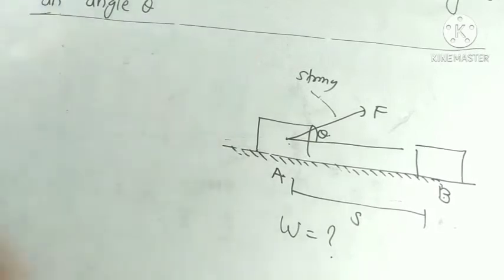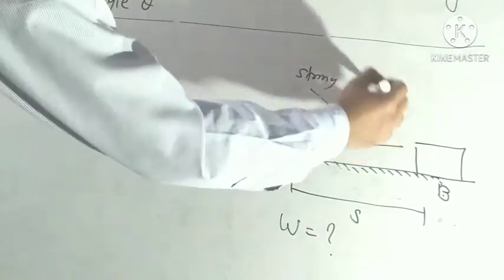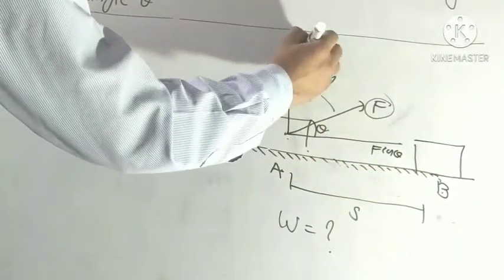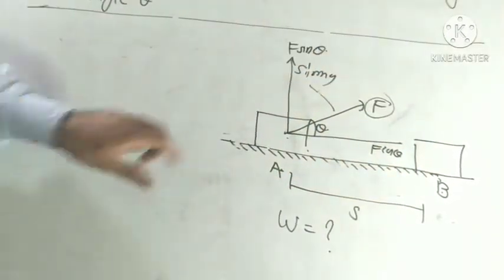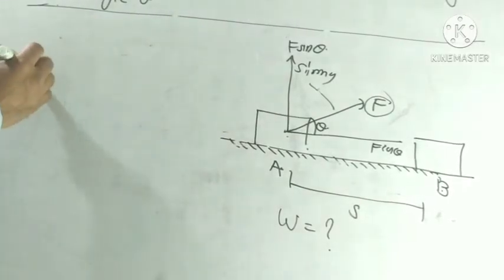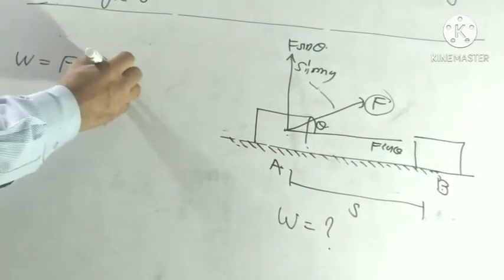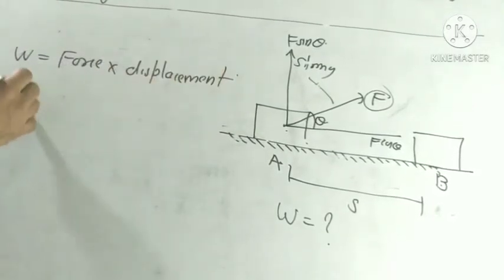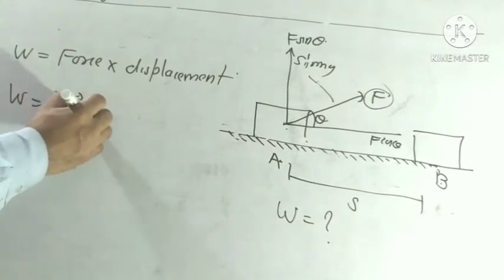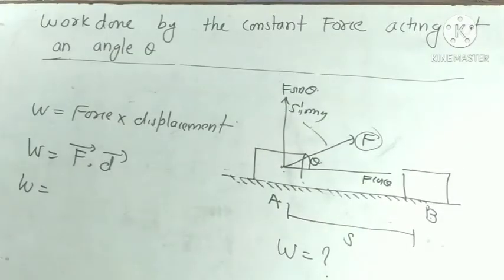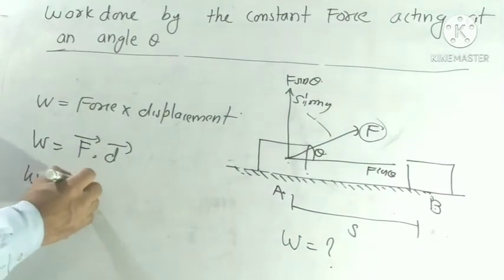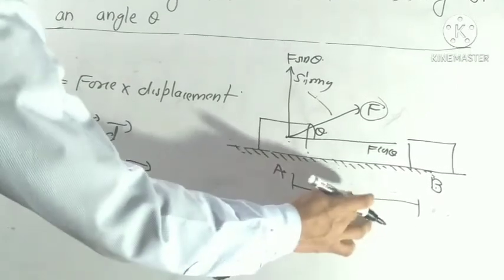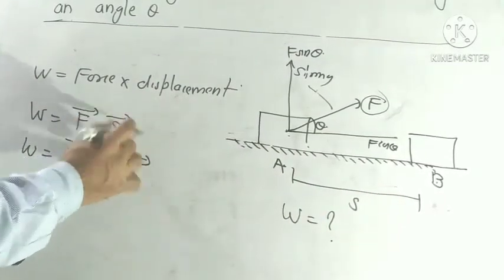Now we resolve this force into two components. This component is F cos theta and another component is F sin theta. Now we have to find the work done, and we already know that work done is equal to force into displacement. So we can write F dot D. Here work is equal to F cos theta dot D. We take the distance as S, so we write S.